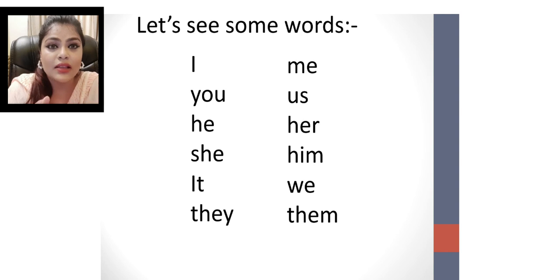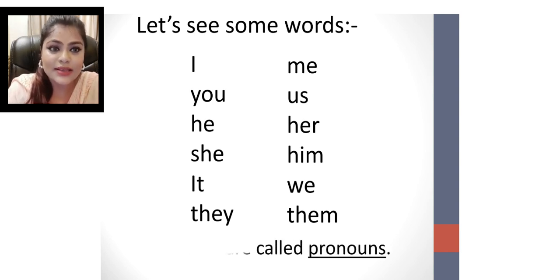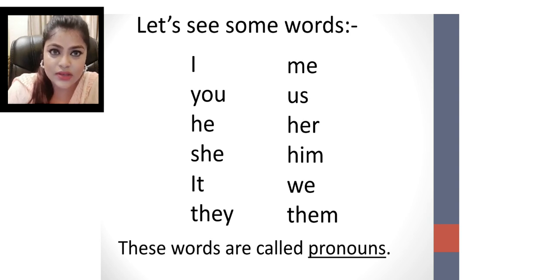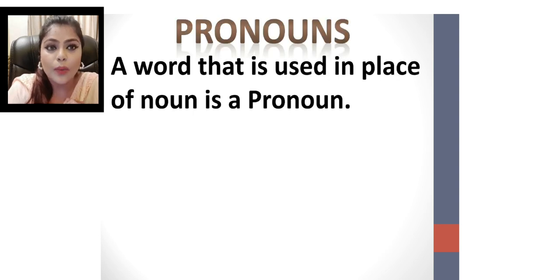So what are these words and what do we call them? These words are called pronouns. Today we will learn a little bit about pronouns. A word that is used in place of a noun is a pronoun.